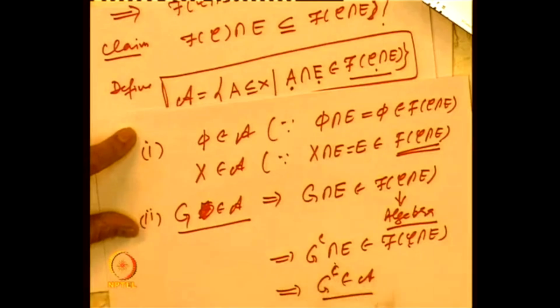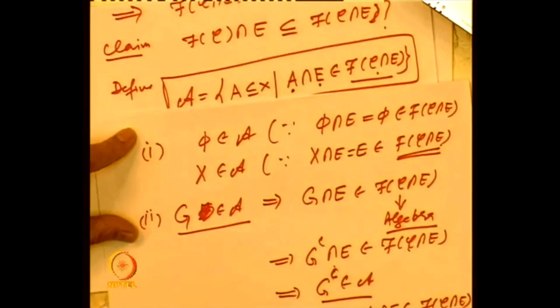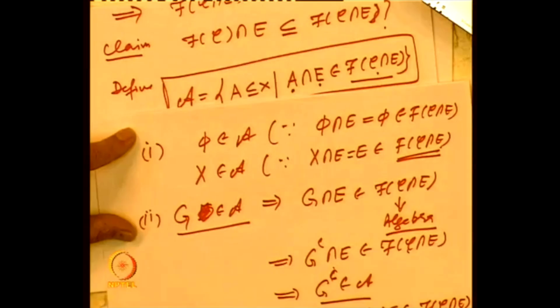And finally, let us conclude that if G and H belong to A, that implies that G intersection E and H intersection E belong to f of C intersection E, and that implies G intersection H intersection E belongs to f of C intersection E, once again by the fact that this is an algebra.